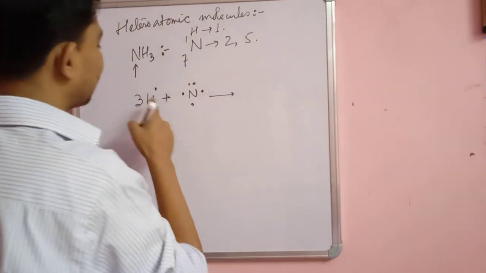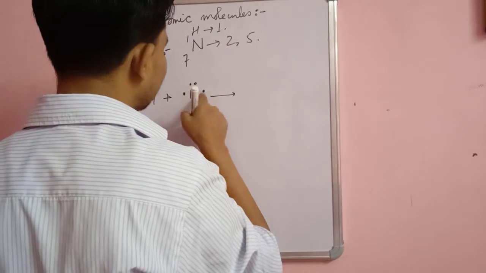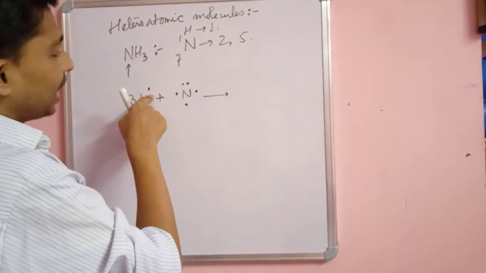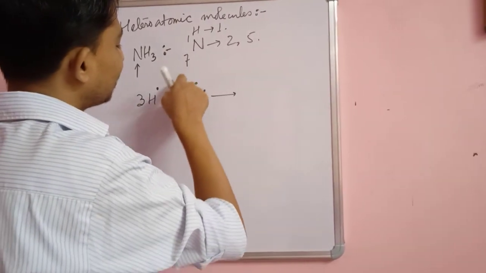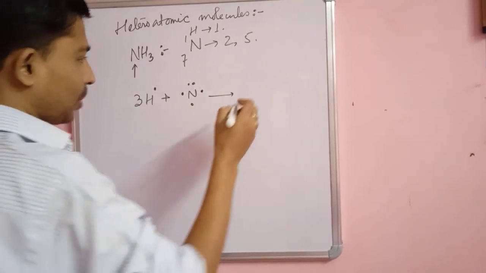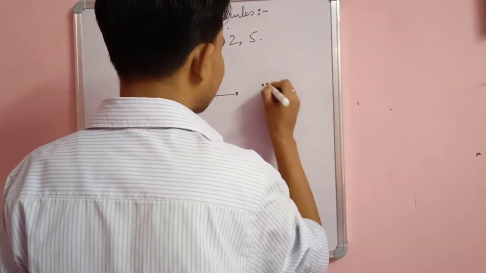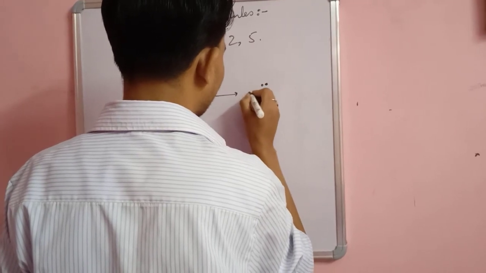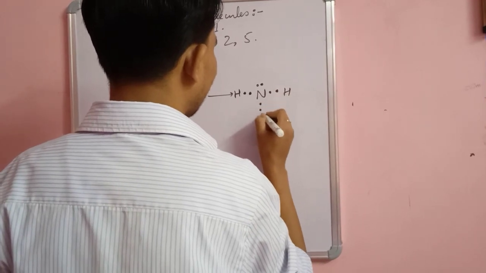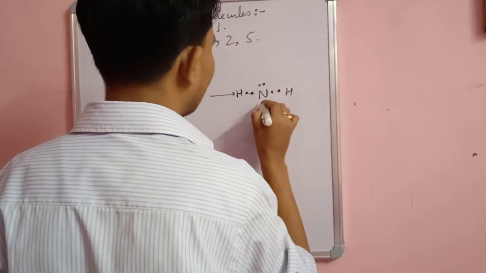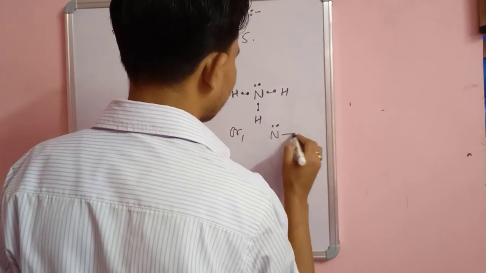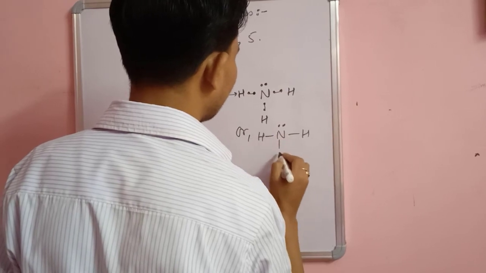So each single electron will combine with a hydrogen electron, and these 2 electrons will remain intact and will not get involved in the chemical bonding process. So we have the structure like this: nitrogen with 2 electrons not involved in bonding, and three hydrogens. As a result we get 1 single bond, 2 single bond, 3 single bond, or we can write the structure like this. And this is the structure of the NH3 molecule.